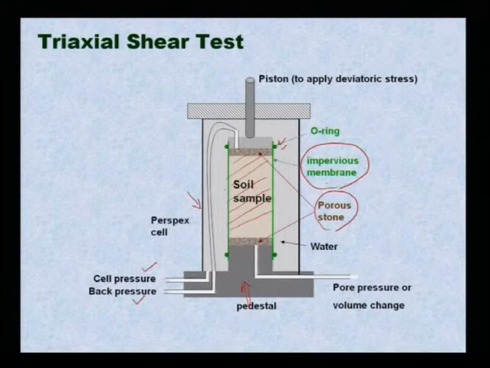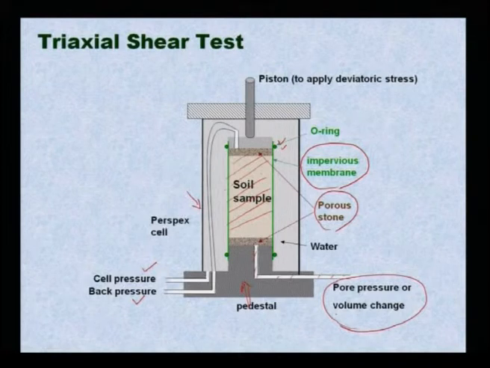There is also another arrangement here which can measure how much pore pressure is generated or the change in volume. Then there is a piston at the top to apply the deviatoric stress. This is just a description, a schematic diagram.